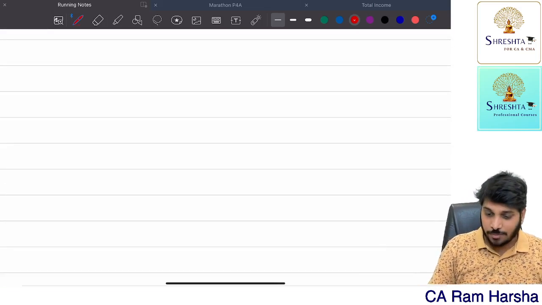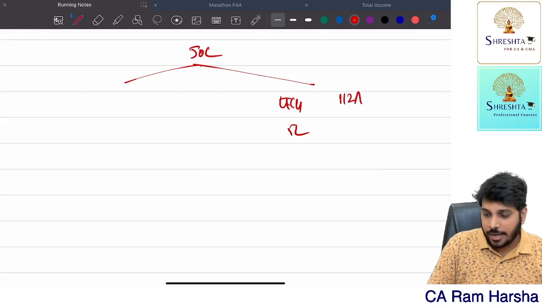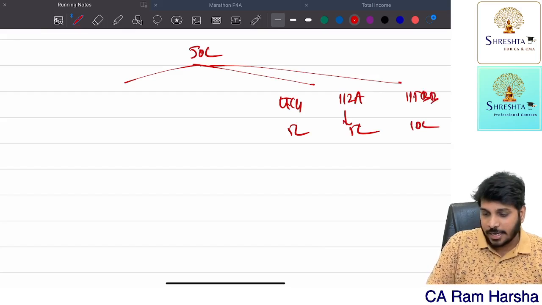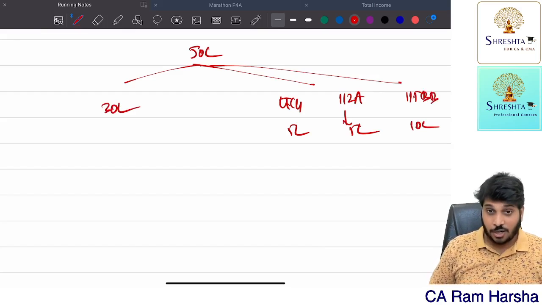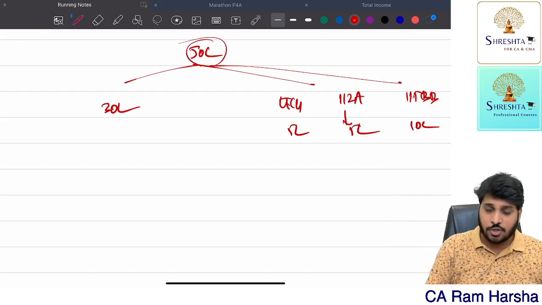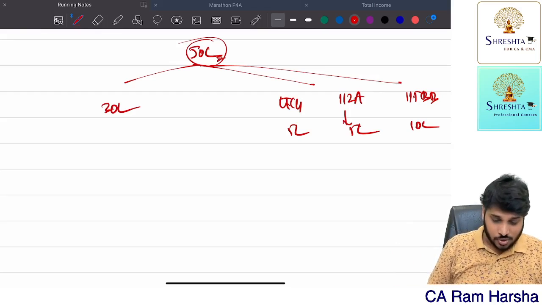Normally the SSC is having 50 lakhs only, right? Long-term capital gain 5 lakh, 112A that is 5 lakh, 115BB that is how much? 10. So balancing figure is 30. Normally if I compute tax ignoring agricultural income, SSC total income is 50 lakhs only, because only this is taxable. Yes or no?